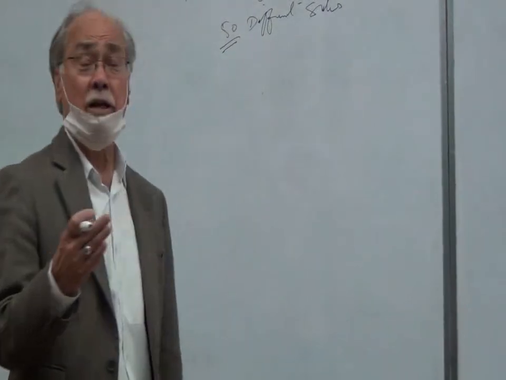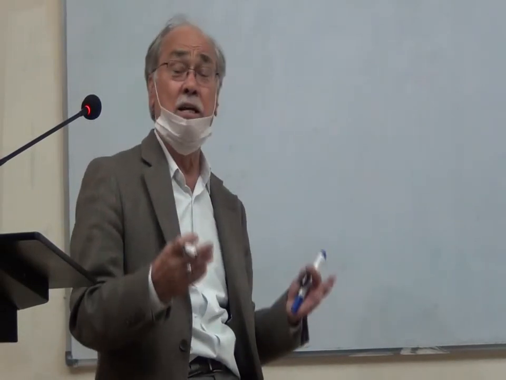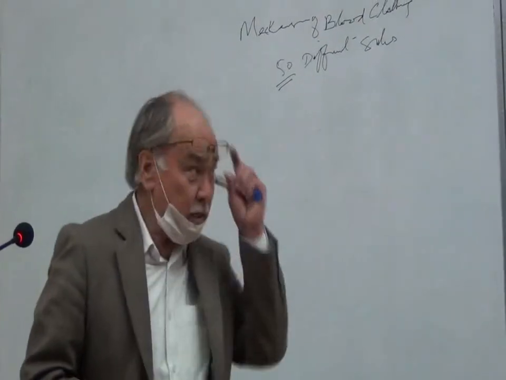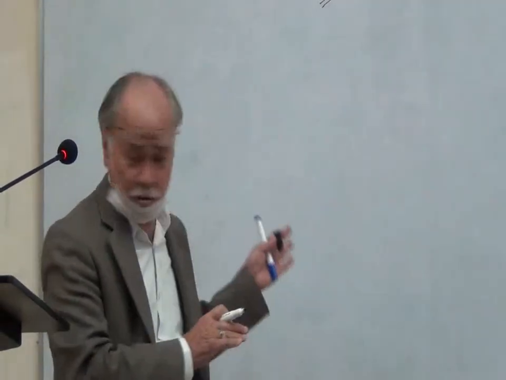Normally, as I told you, the blood runs in the cardiovascular system in fluid form because the anticoagulants are predominantly acting there. So predominance is of the anticoagulant normally in the blood. But when damage to the blood vessels or the blood itself takes place, then the procoagulant activity increases and can lead towards the coagulation of the blood.